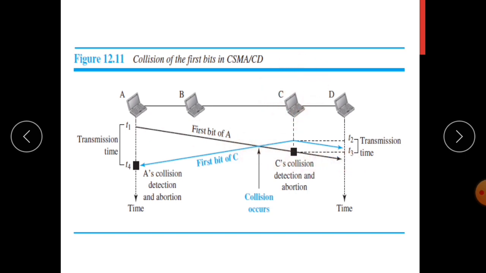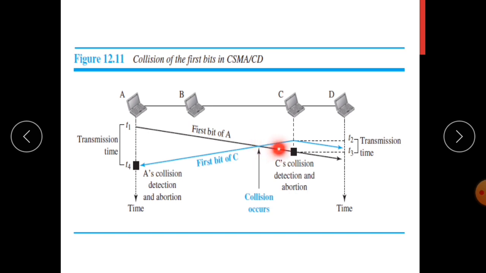Similarly, there is a station C which senses the medium at a time T2, and it will find that the medium is idle. You can see the first bit of A has not yet reached C at time T2. So it will find the medium idle and start sending the frame. But at this particular point, the collision will occur.